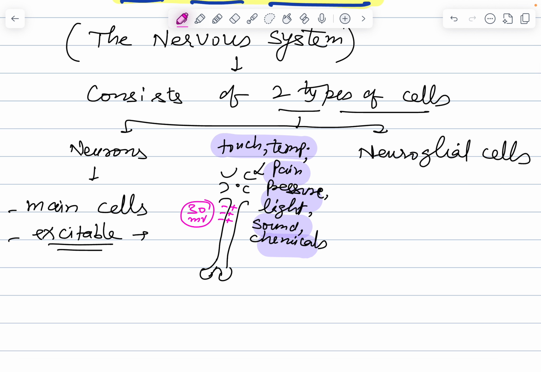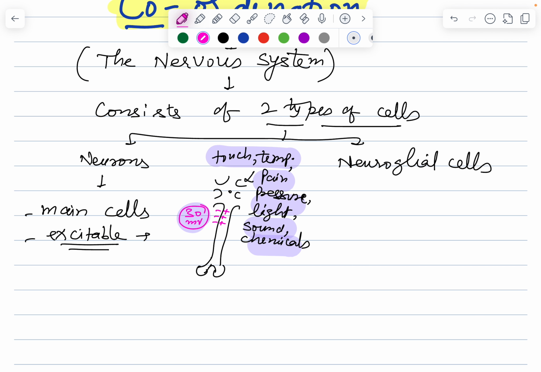So this property of generation of a mild electrical current in response to collection of stimuli, what is that called? Excitability. So neurons are the main cells of the nervous tissue which are excitable in nature.